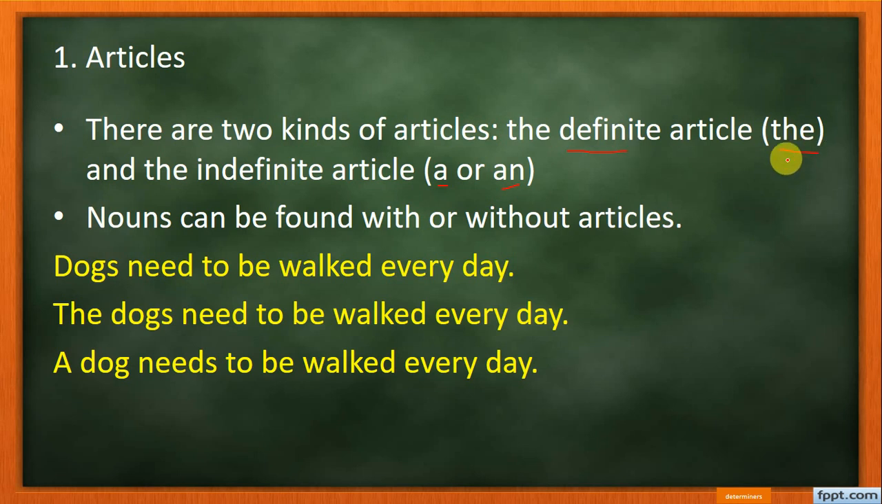So now the is used to specify something. It defines something. That's why it's called a definite article. And a or an are called indefinite articles, they generalize a noun. So now, nouns can be found with or without articles. Remember that the has a lot of usages. The is used in many cases, right?